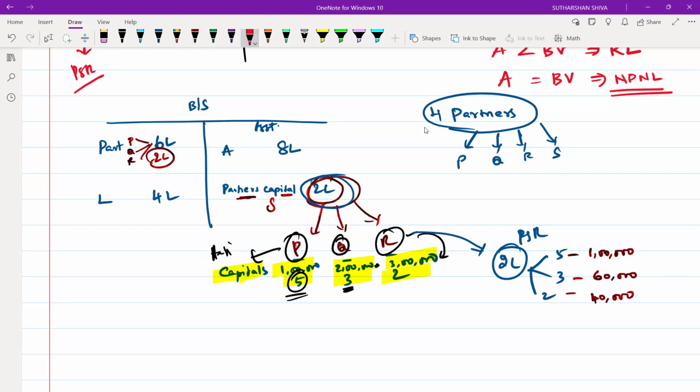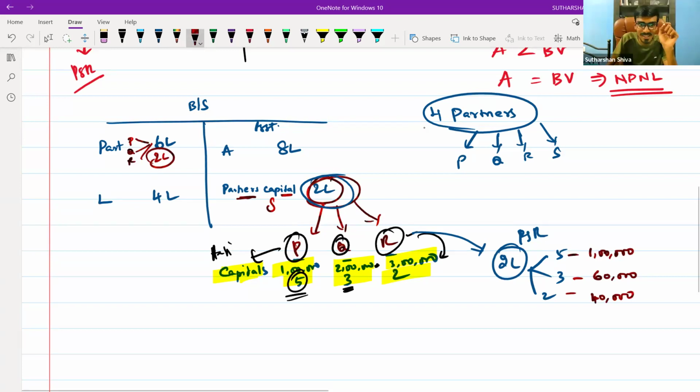Yes, sir. Now tell me, this S is a culprit who has taken all the partnership firm's money, and everyone has agreed, and is utilizing it for a personal purpose. He became insolvent, all his assets, everything is gone. Now, what will happen to the partners?